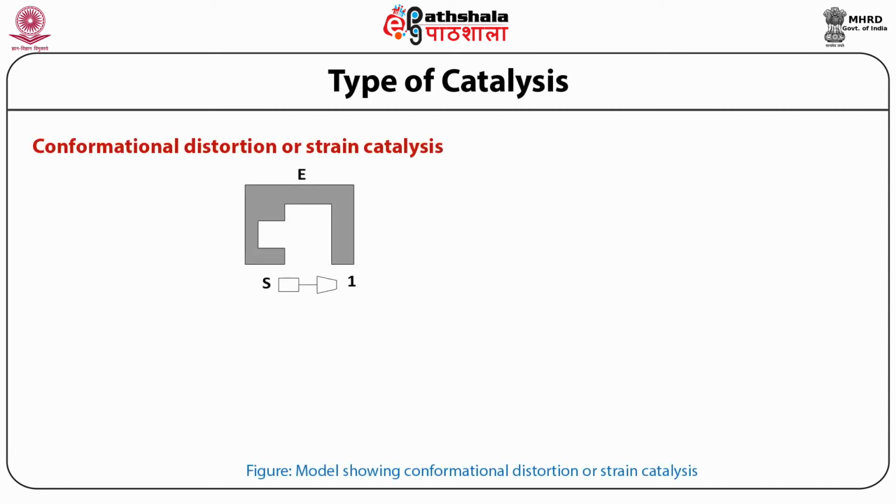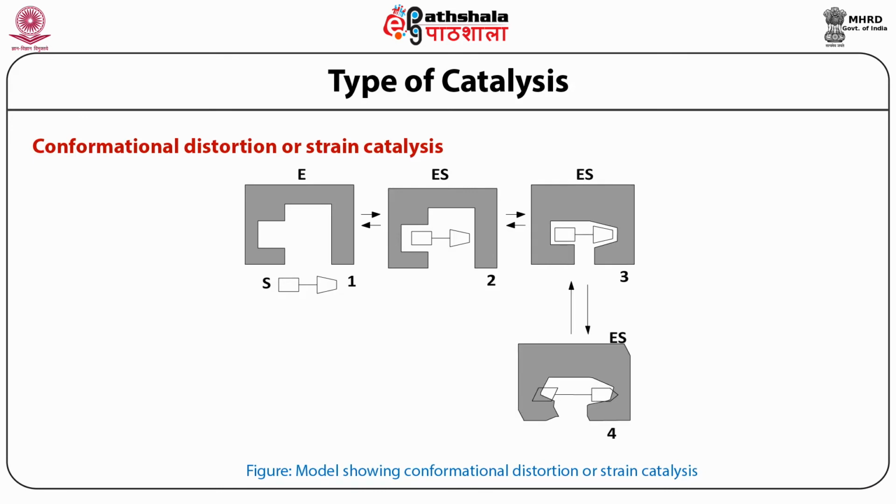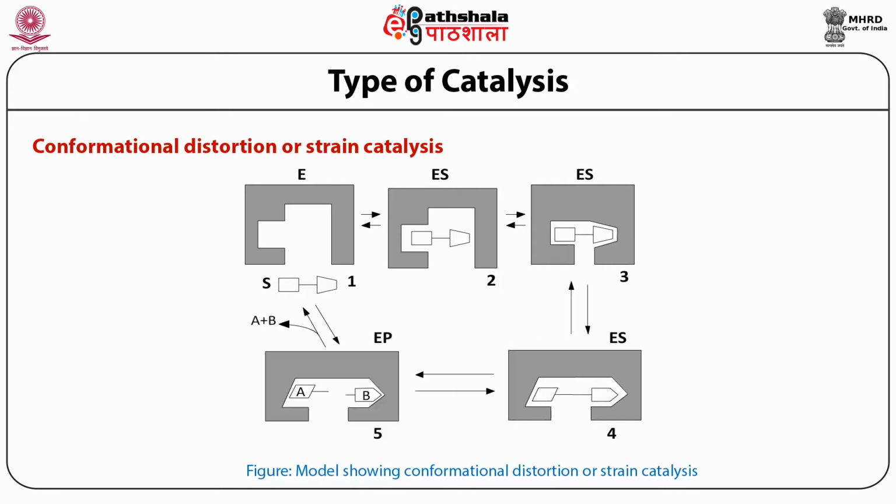In this figure, you can see how a conformational distortion or strain catalysis works. A substrate binds to the active site, and an ES complex is formed. After binding to the substrate, there is an induced fit change in the ES complex, and that leads to the modification of the normal ES complex into the activated ES complex.